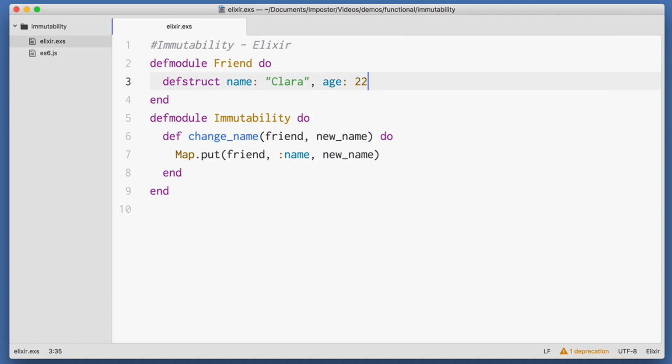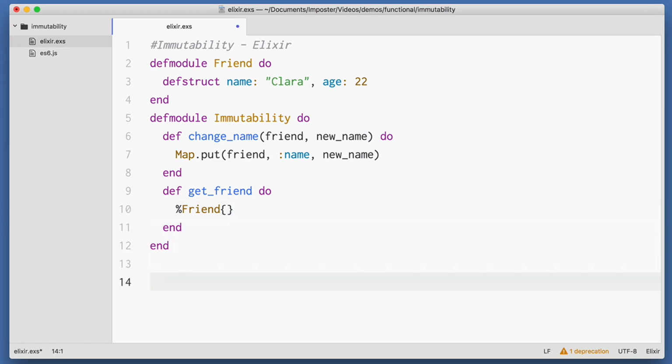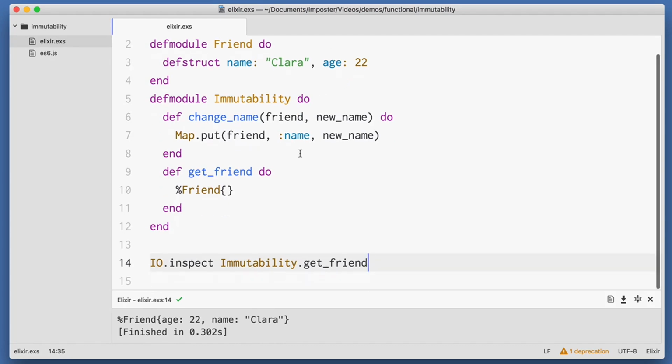Here I'll just create a module called friend, and inside I will say this is a struct by using the defstruct keyword. And then I'll default the name to Clara. Next, I'll create a module called immutability, and in here I'm going to formalize the change name function, which is just going to wrap Map.put. Next, I'll have a getFriend method that is going to instantiate our struct. This is idiomatic Elixir. At the very end here, let's take a look at what getFriend gives us. Looks a little bit better, don't you think?